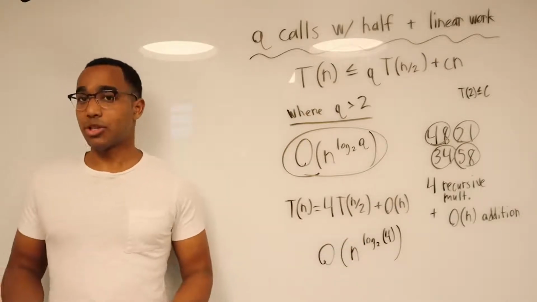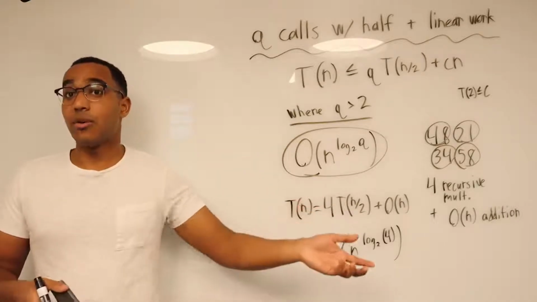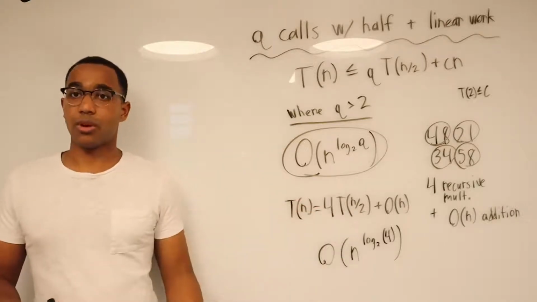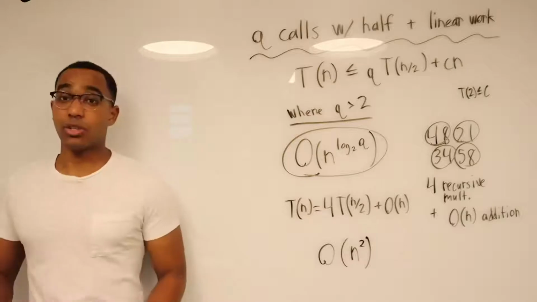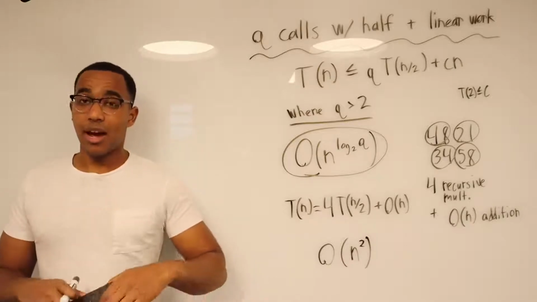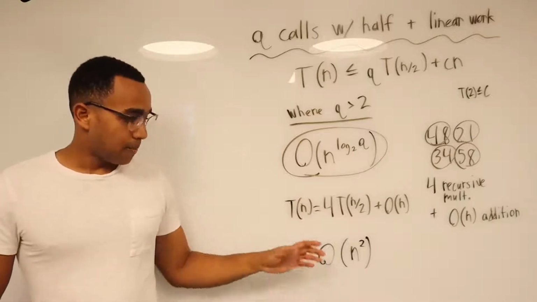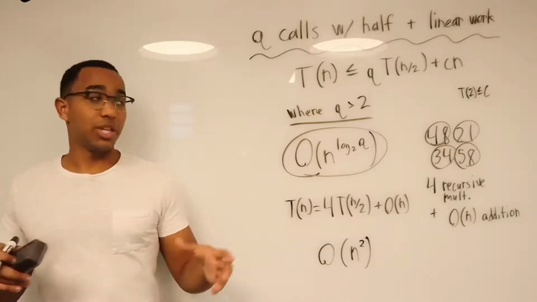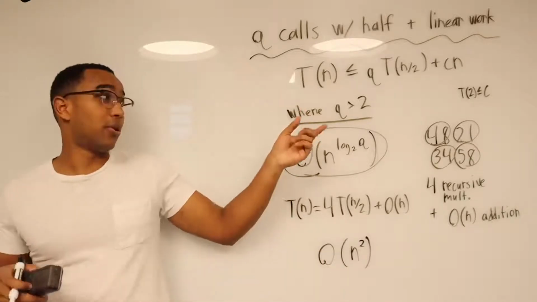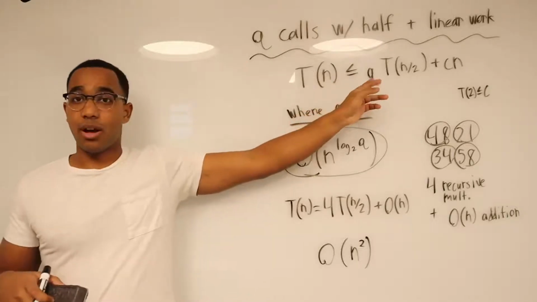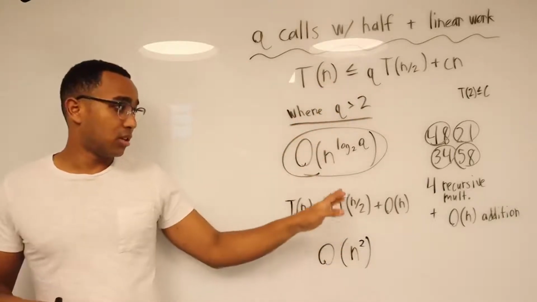It's asking us a question. 2 to the what is 4? 2 to the 2 is 4, so it's just n squared. And so without doing any math, and I actually did another video where I did do the math for this problem, but without doing any math, we just used this generalization that holds true for values of Q, and we just plugged in to this.